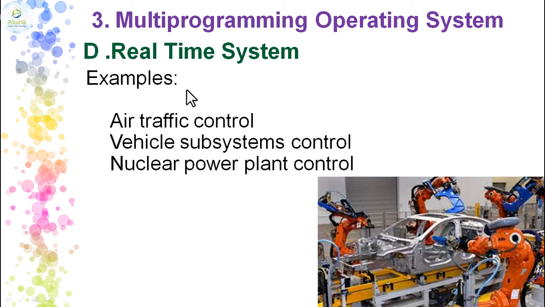The very best examples we have of real-time operating systems are the air traffic control system, and vehicle subsystems, where robotic arms are welding, soldering, or performing different jobs on the vehicle, or building a car. Also a nuclear power plant, to control the different areas of the plant, like fusion or fission. The nuclear energy should be controlled in an environment. All that will be taken care of by the real-time system.